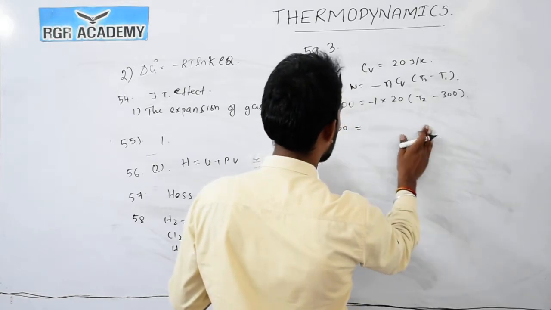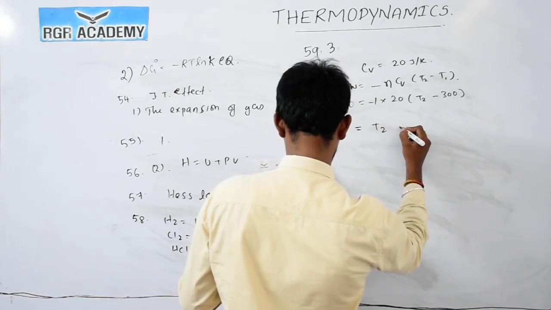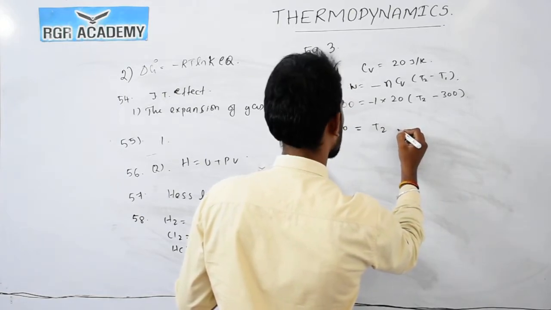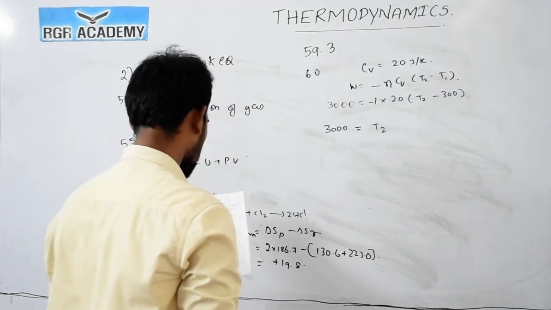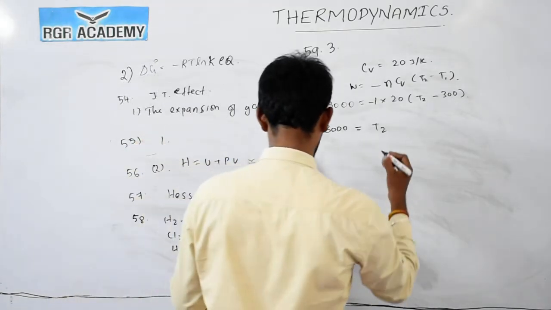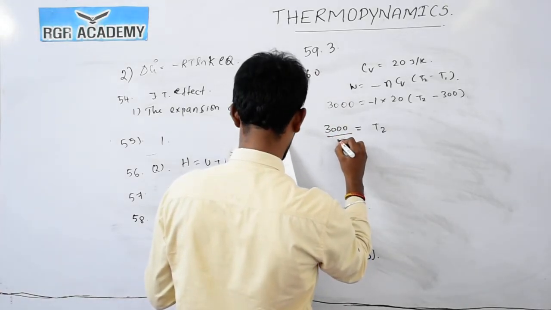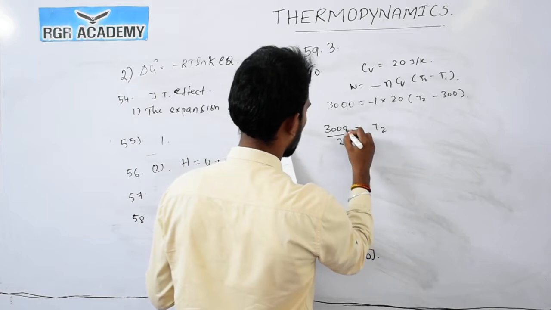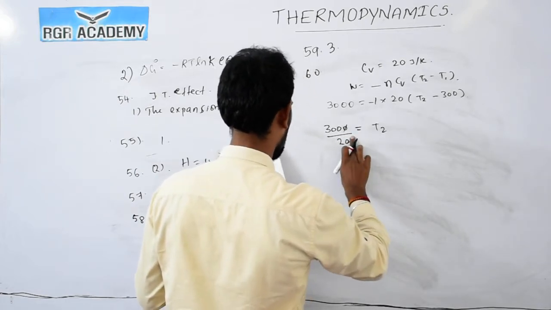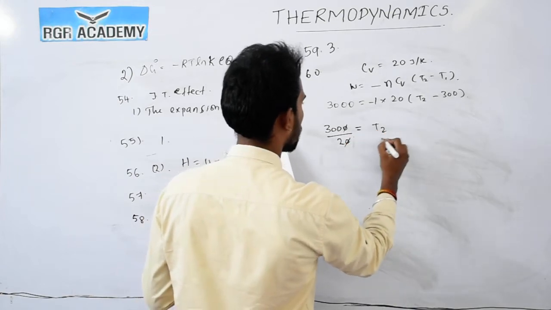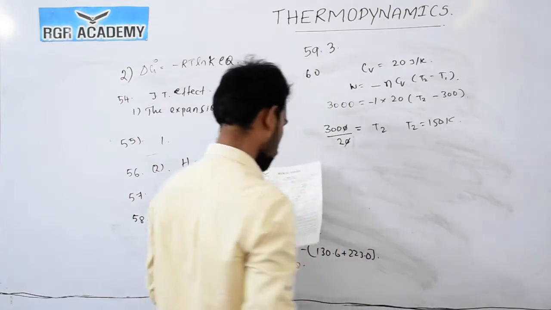When you simplify this, T2 is equal to 150 Kelvin.